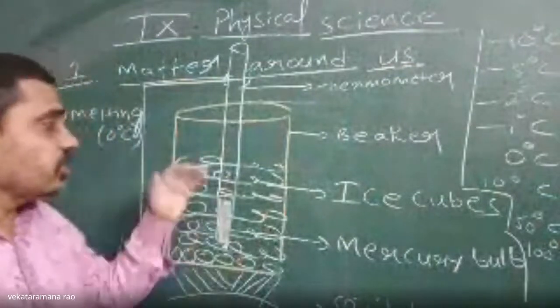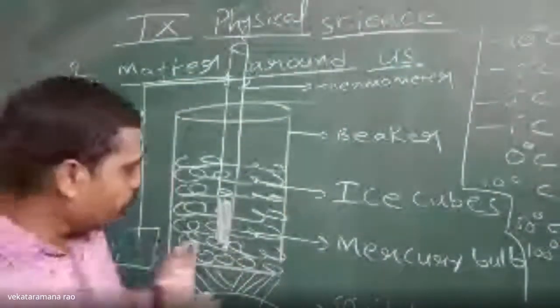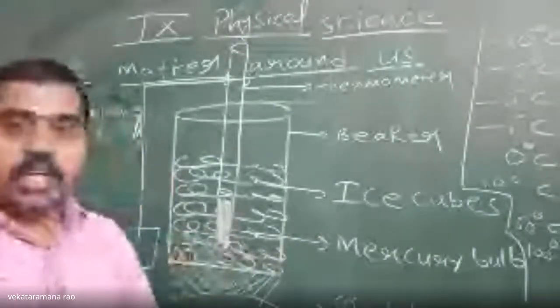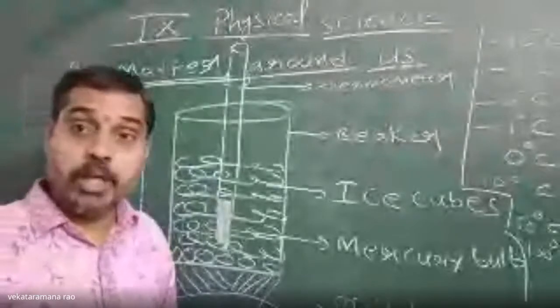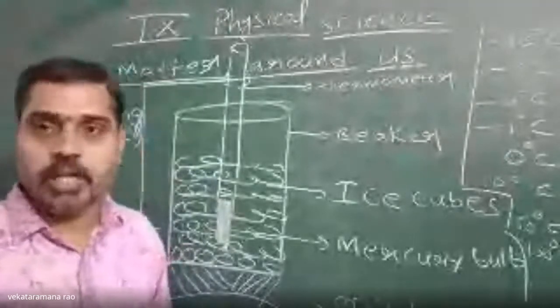Because in this case, the total amount of heat we are supplying is utilized by the liquid water to convert into water vapor.